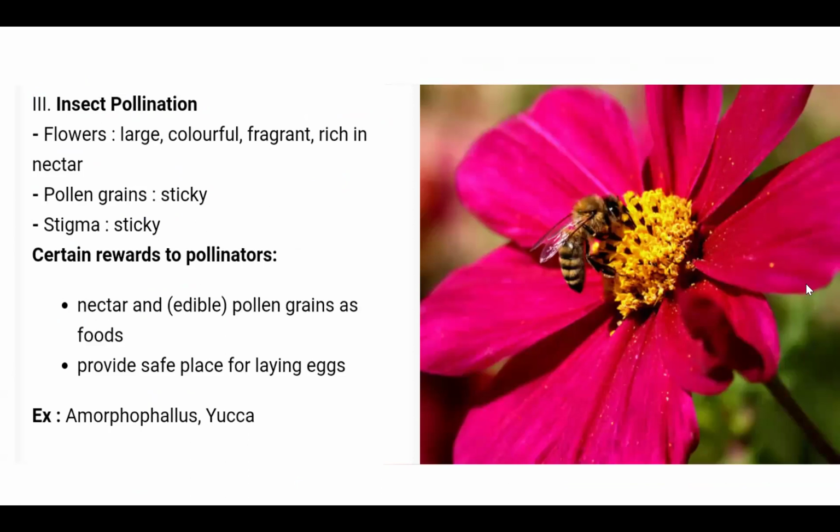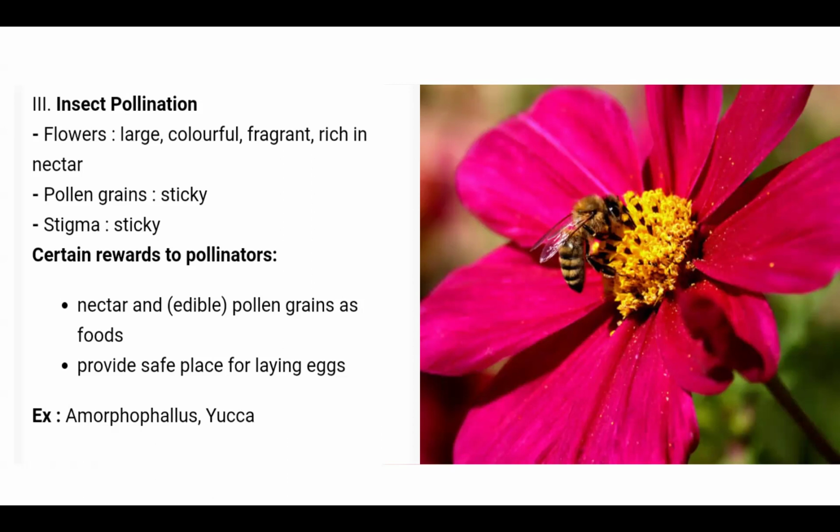Now, coming to insect pollinated flowers, these flowers are very large, colorful, and have good fragrance. They are rich in nectar because bees or insects would come to suck the nectar from the flower and the pollen would get stuck onto their legs or anywhere. The pollen grains are sticky in nature and the stigma is sticky as well.